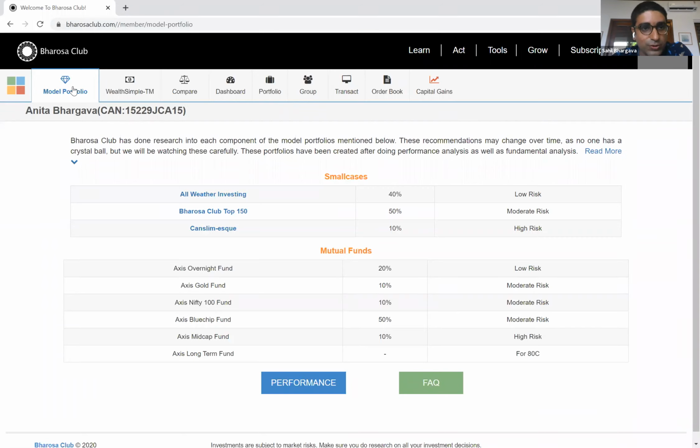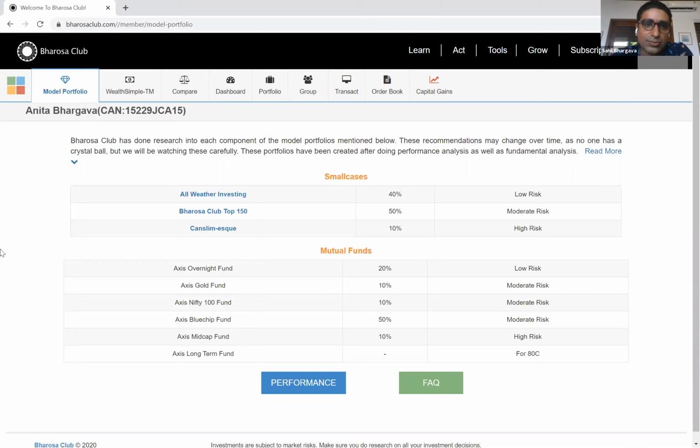Even the percentages we've put here are percentages that on average we thought made sense, but you need to adjust these to reflect the realities that exist in your own life. Are you young? Are you close to retirement? Do you have lots of dependents? Can you afford to take a lot of risk, or do you need to be more cautious? Some of the things that you should think about are how you should deviate from the average.